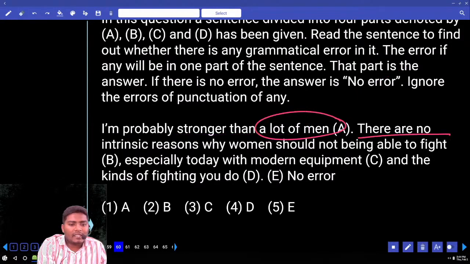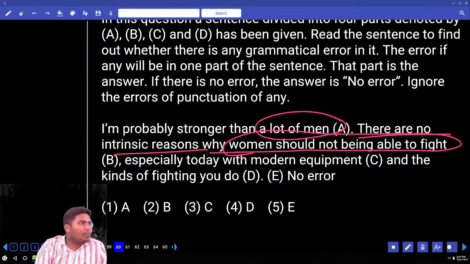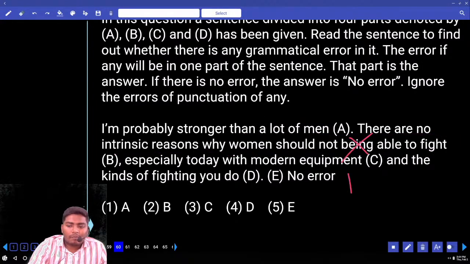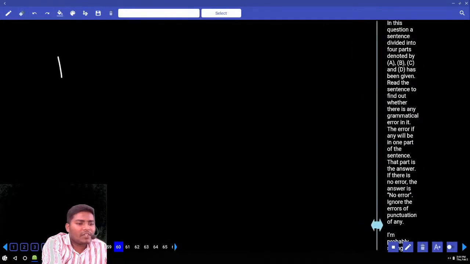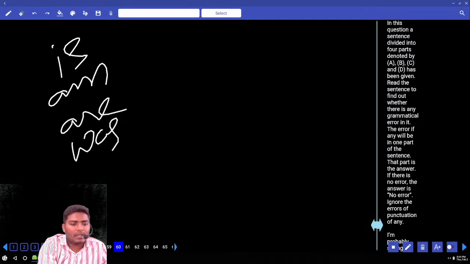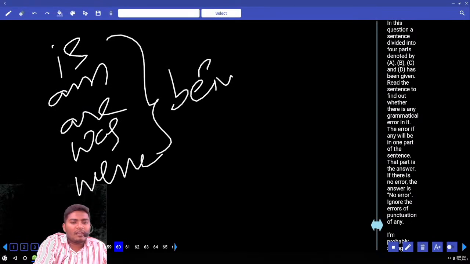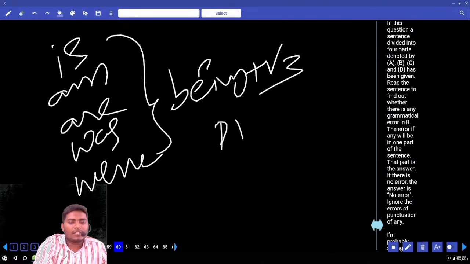There are no intrinsic reasons why women should not being able to fight. Tell me the error now. Should not being able to fight, or should not be able to fight? It should be "should not be" only, not "should not being". "Being" is used only with be forms: is, am, are, was, were. Only after these be forms can you use "being" plus V3. This structure is used in the passive voice.